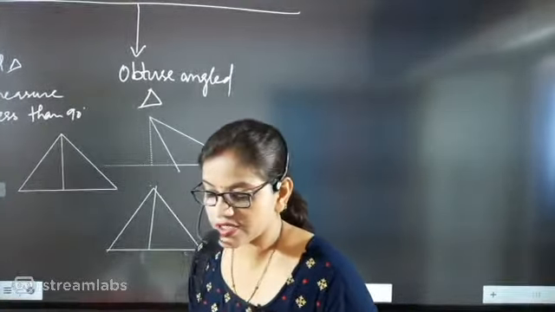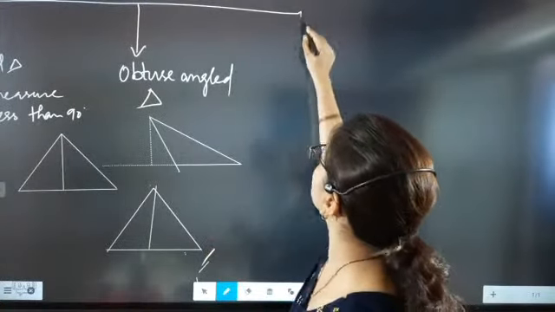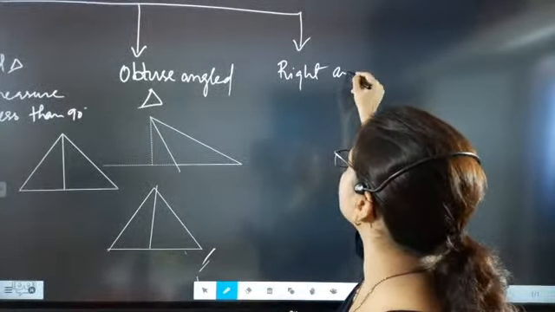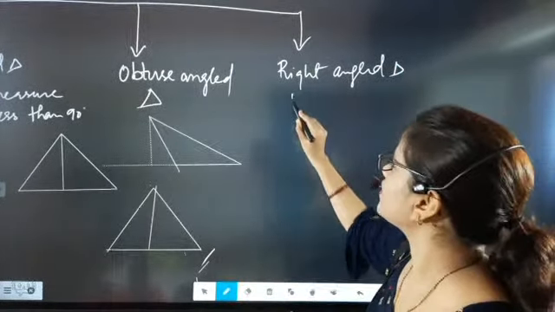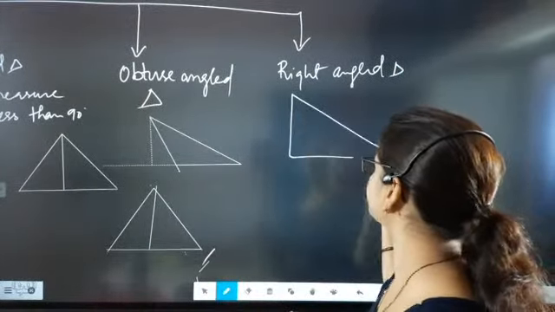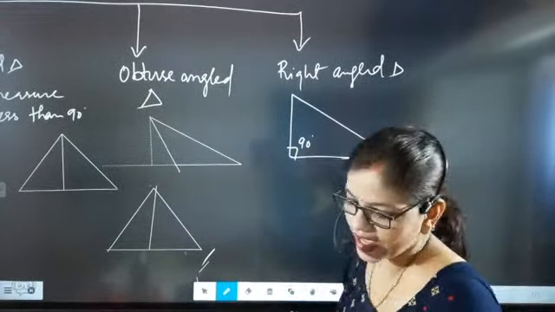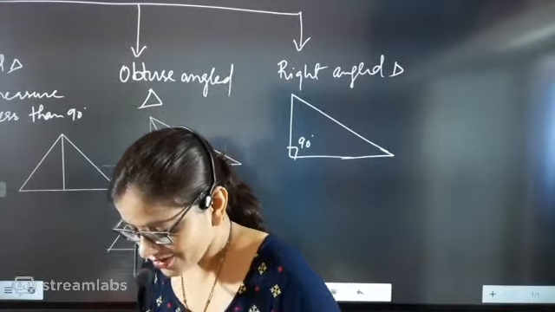Now beta, next one is right angle triangle, and one more triangle I think we have missed. One is right angle triangle. You know what is a right angle triangle? Beta, right angle triangles are such type of triangles where one of the angles will be 90 degree. One of the angles will come 90 degree. It is exactly, very good.